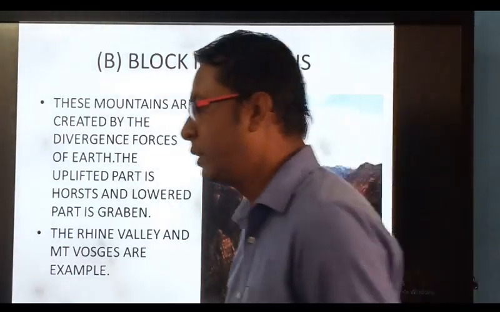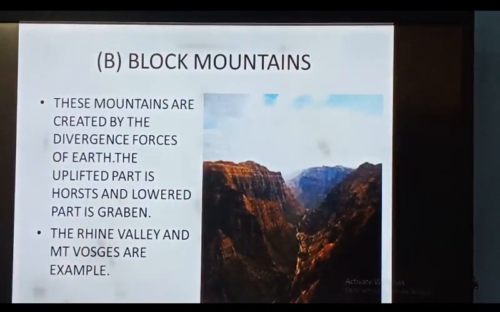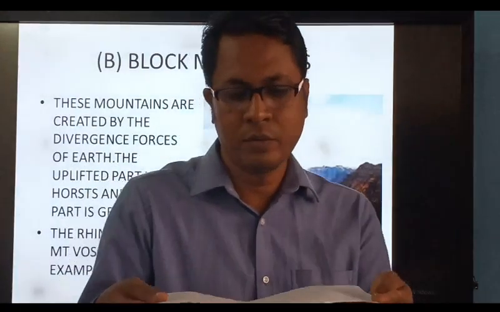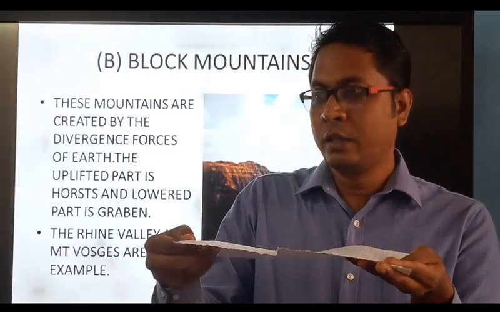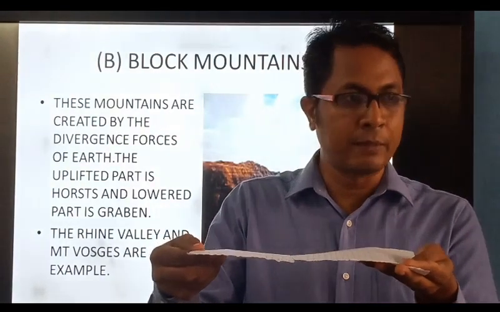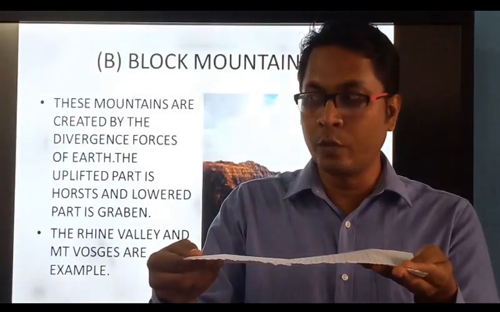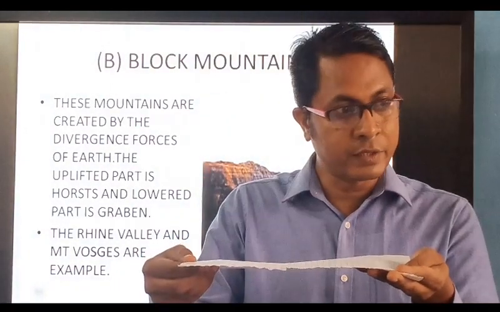Now again, I will show you the same divergent part. See now, dear students, the divergent force is taking place. The east will go toward east and the west will go toward west.